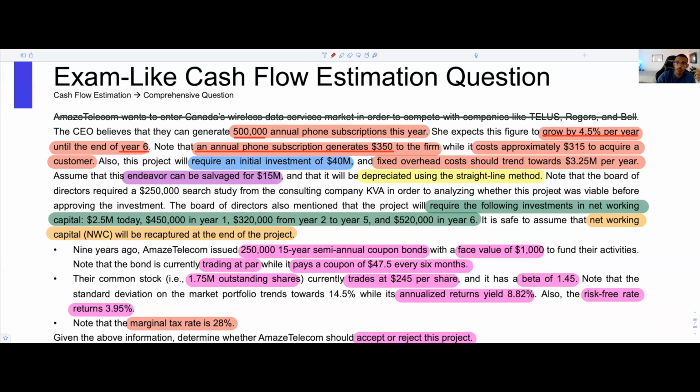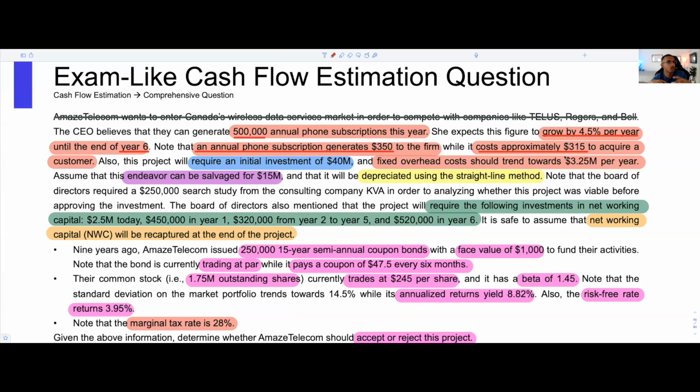But they also let you know that one individual is going to cost approximately $315 to acquire. So if you remember what we talked about at the beginning of this webinar, when you have variable costs, it's probably a good idea to mix that together with how much money we're making per client.